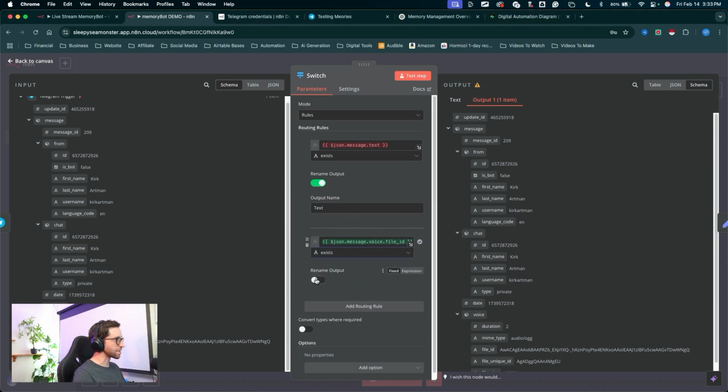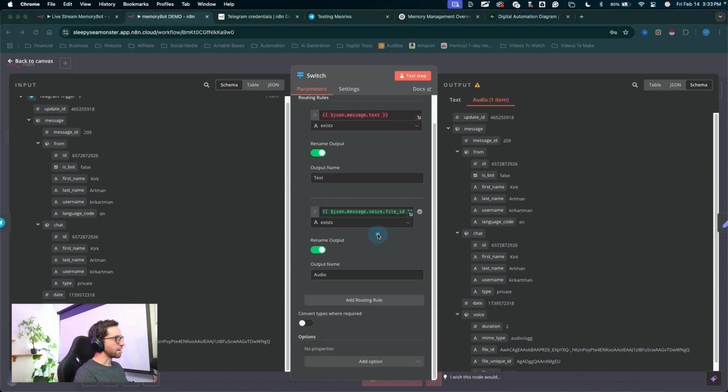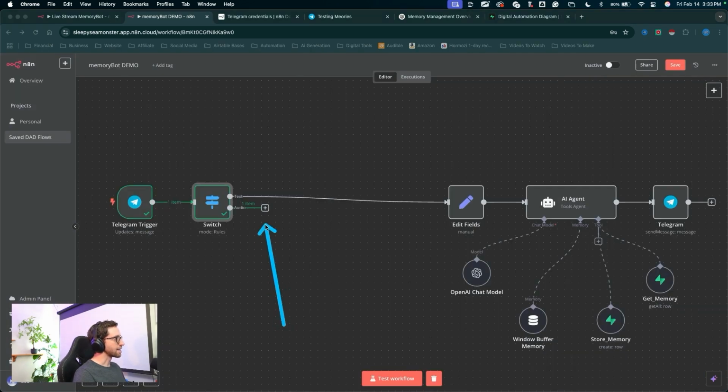Let's go ahead and rename this route, name it audio. And something I always do out of habit is come down to add option. Under options, click on add option and we'll say ignore case. Just in case for this switch case, we'll ignore case. Click outside of the node and we could add in the next node here.